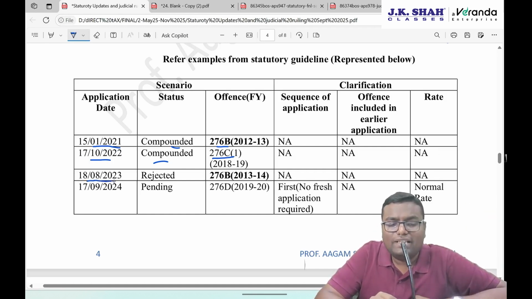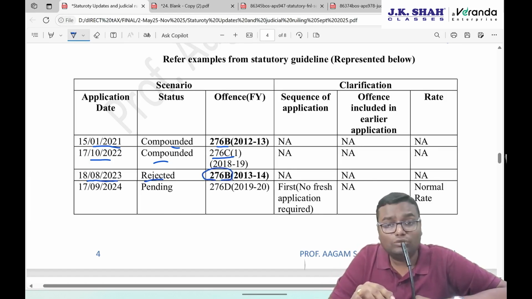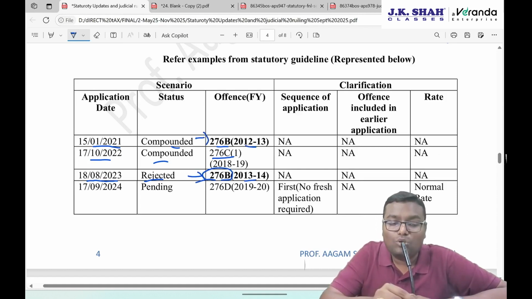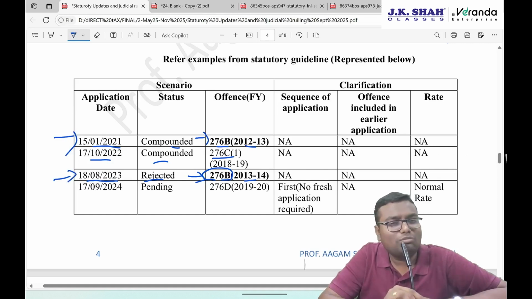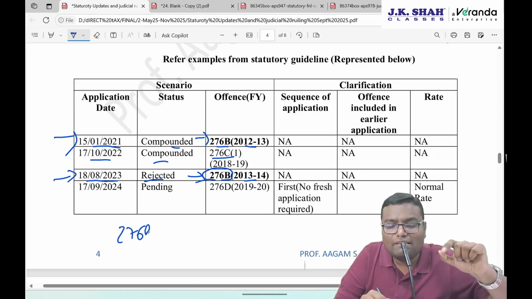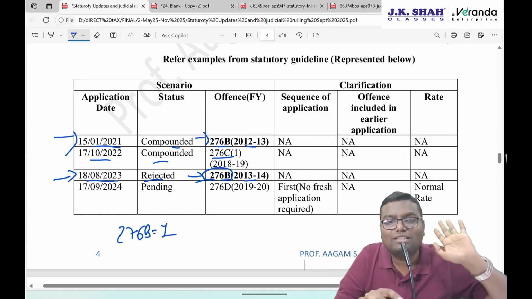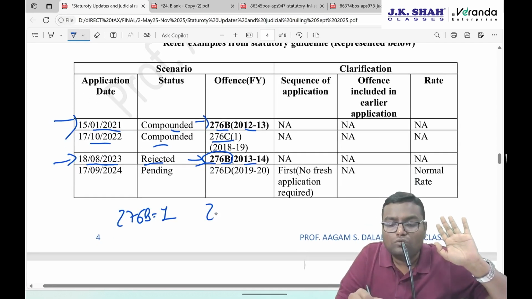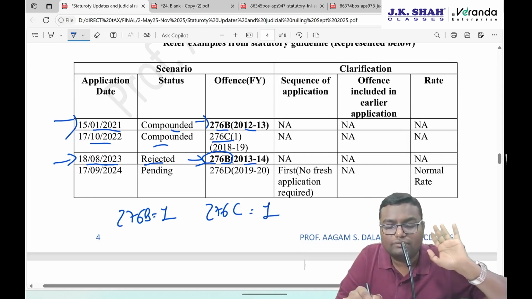The third application is on 18th August 2023, but it was rejected. Again, it was of 276B. So actually, if you see, it is the second application of 276B for some different year. But both these applications are prior to 17th October 24. So combined, for 276B, it counts as one application done earlier. For 276C also, up to now there is one application which was done.